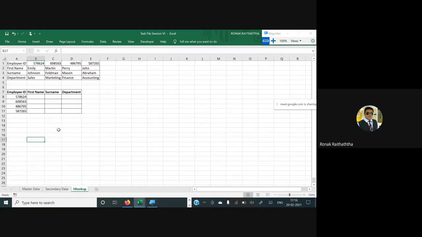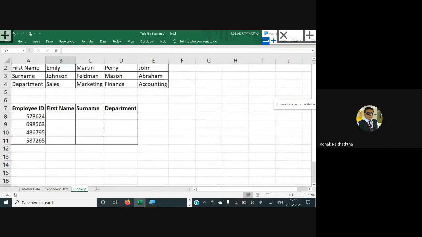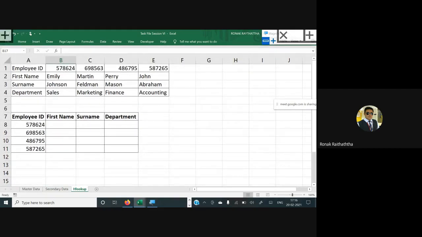So here I'm giving you a very simple task. You will be telling me why I would be using the HLOOKUP instead of VLOOKUP in this case. Can someone explain? I hope you have got my question first of all. I would be using the HLOOKUP instead of VLOOKUP in this case. I want to fill up this secondary table.